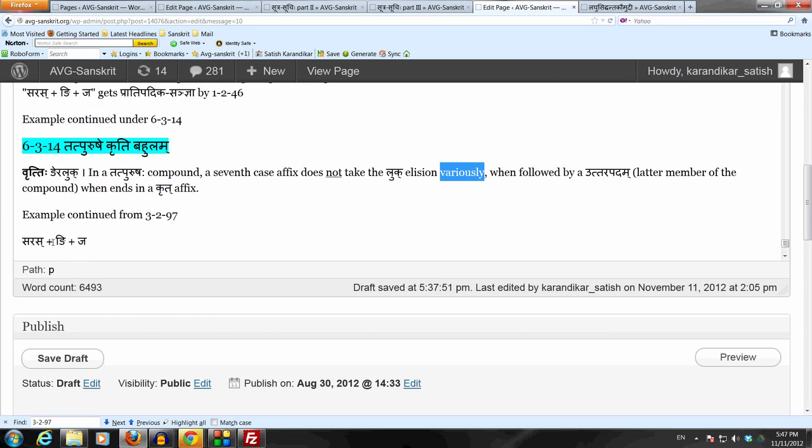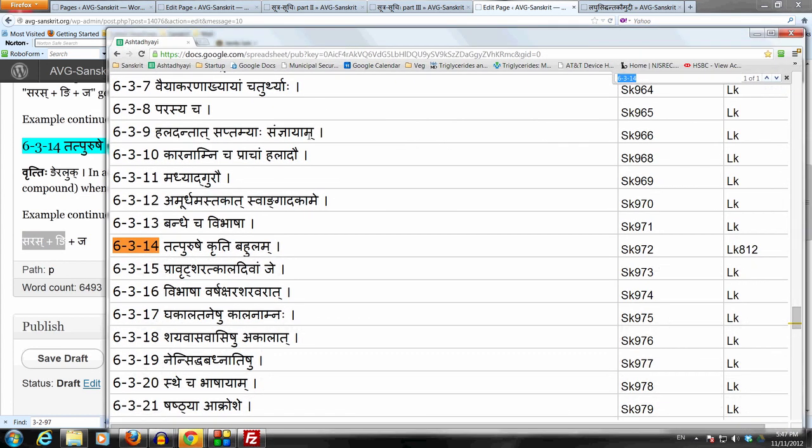There is also one more detail here, which is that the anuvritti of saptamyaha comes from 6.3.9. It goes from 6.3.9 all the way up to 6.3.20. So this is not any sup affix which takes the aluk variously, but only the saptami vibhakti.